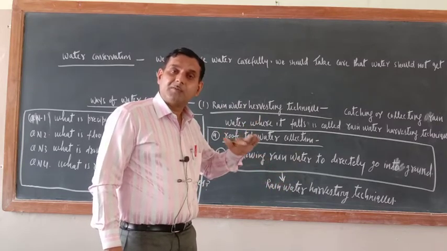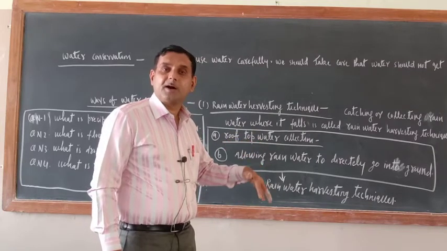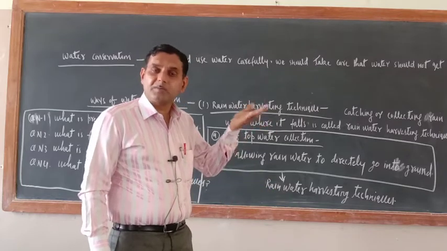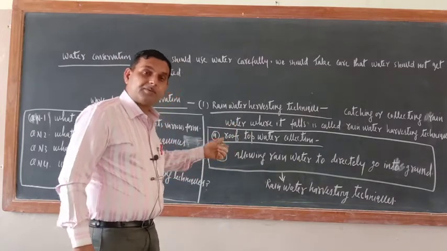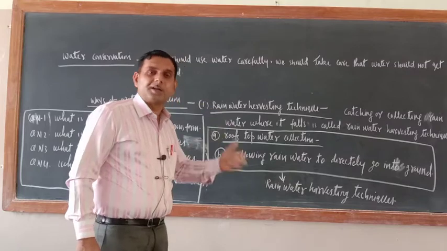In the pit, that water will be collected and slowly it will percolate down into the earth. So groundwater level will increase or not? Water table will increase or not? So this is one way of rainwater harvesting technique, or one way of conserving the rainwater.